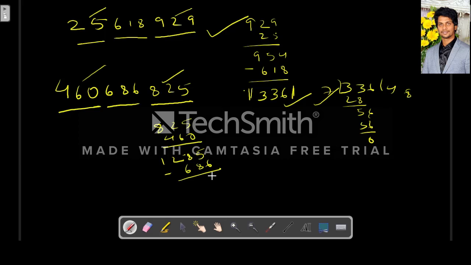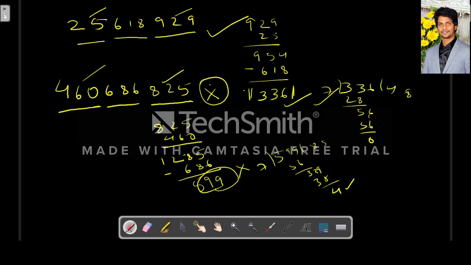So we'll get 599. So we have to check whether 599 is divisible by 7 or not. 7 8s are 56, 39, 7 5s are 35. So the remainder is not 0, it is 4. So this 599 is not divisible by 7. So hence this number is not divisible by 7. I hope it is clear.